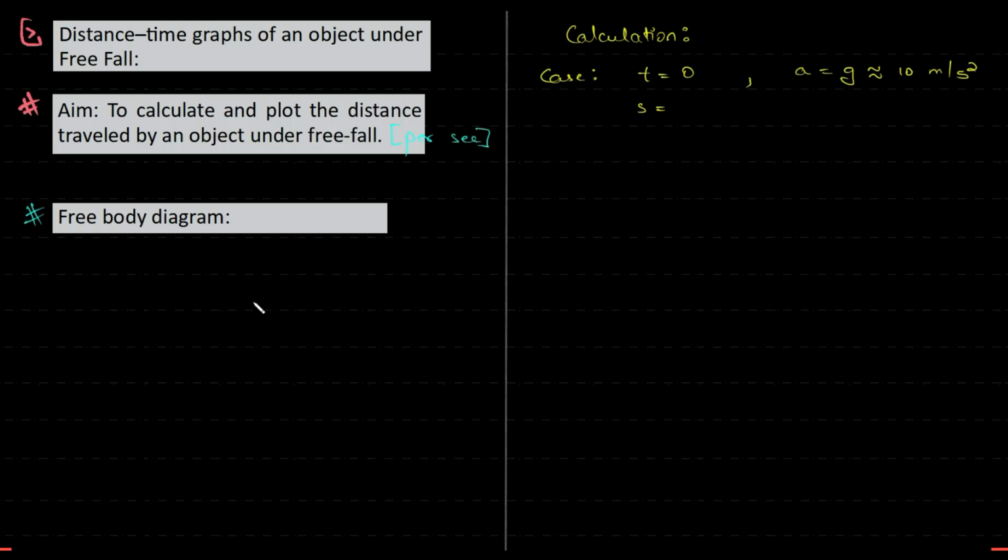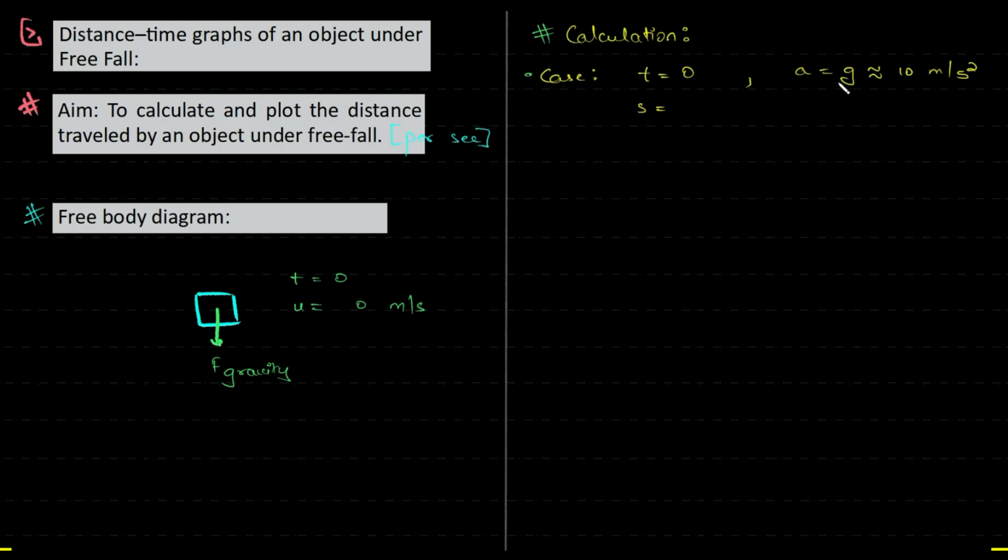So first thing is the free body diagram. We're going to consider a scenario wherein u is equal to 0 meter per second and the object is under the influence of gravity only. And this is for time t is equal to 0, right? So here is where we'll start our calculation. So the first thing is t is equal to 0.